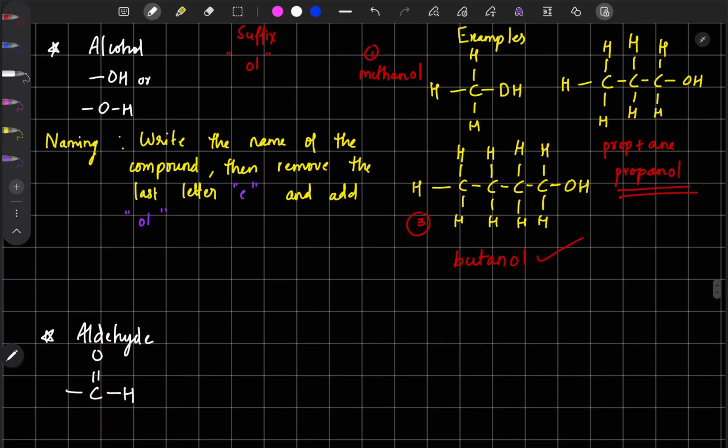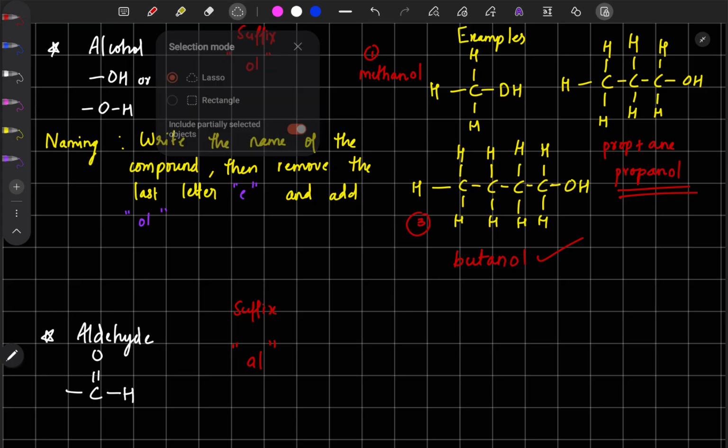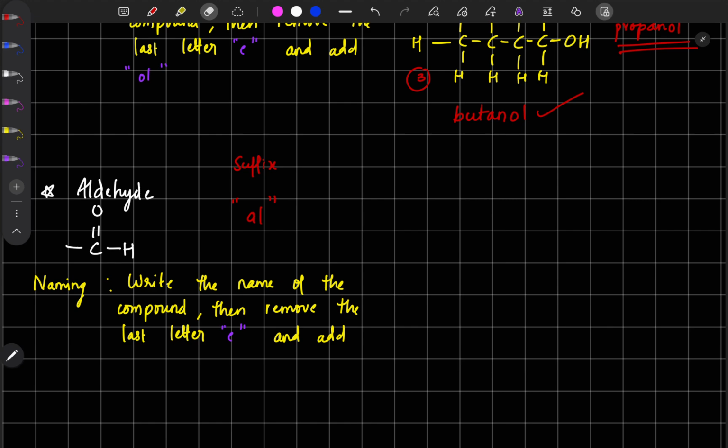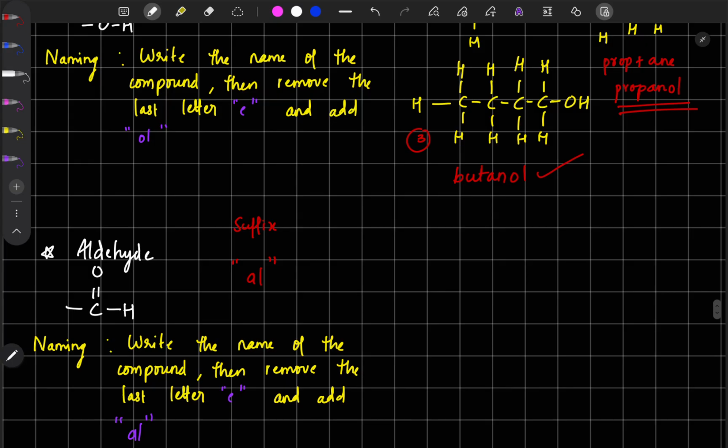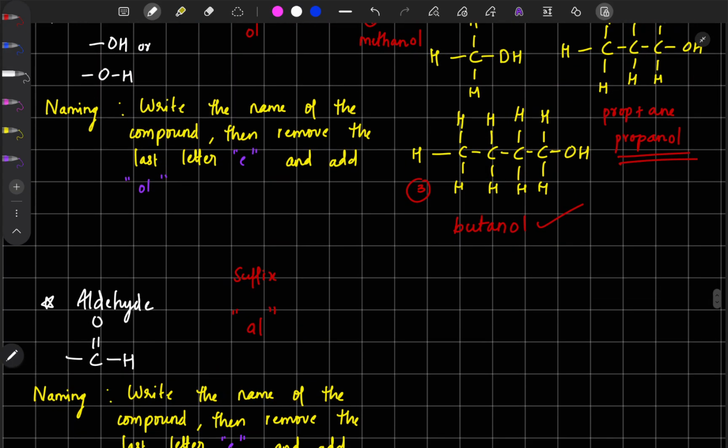Similar to the previous one, here also it is a suffix. Other than the halogen, everything is a suffix. Here the suffix is AL. Now the naming, I will copy. Here the naming is very similar to the alcohol, the previous one. You just write the name of the compound, then remove the last letter E and add AL. That is the only change. Before it was OL for alcohol, for aldehyde it's AL.